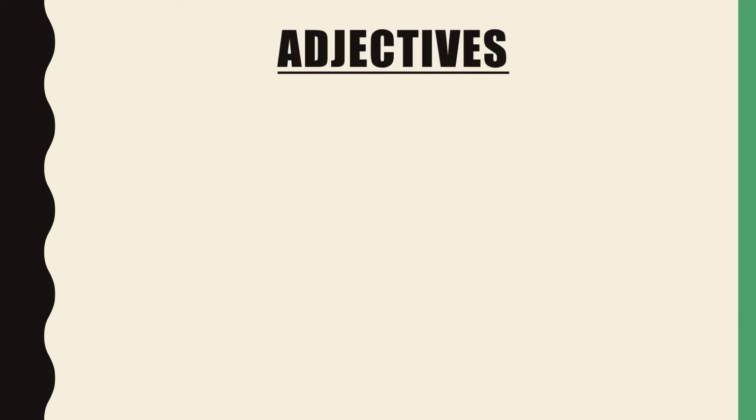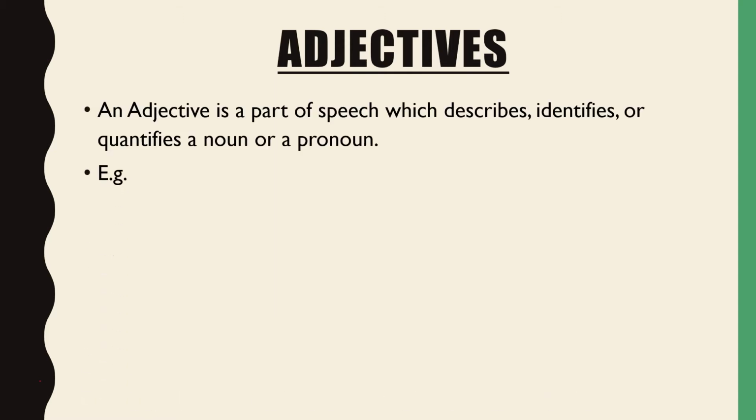What are adjectives? Adjectives are the words which give us extra information about nouns and pronouns. Let's see the definition here. An adjective is a part of speech which describes, identifies, or quantifies a noun or a pronoun. These adjectives answer questions like what kind, which one, how many, what color, what size. When we get answers for all these questions, we can say those words are called adjectives.